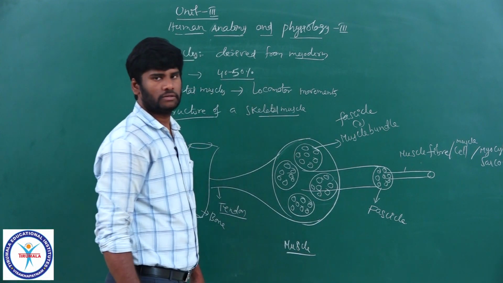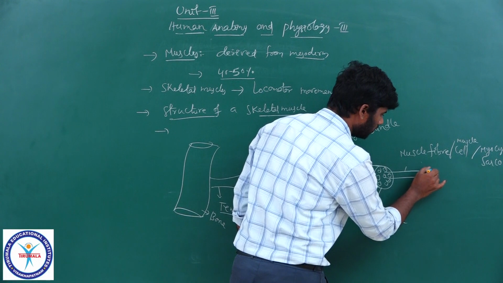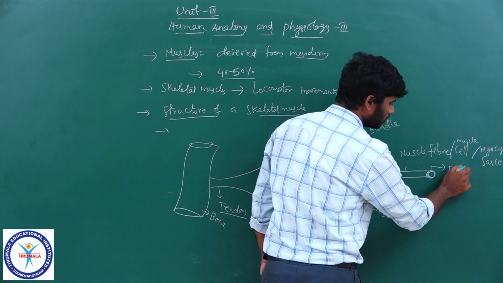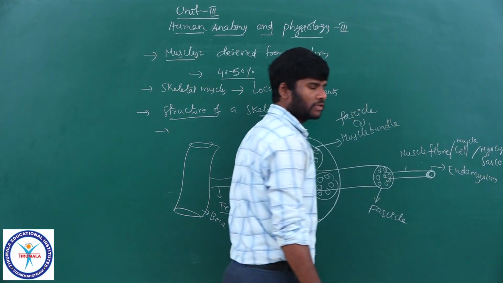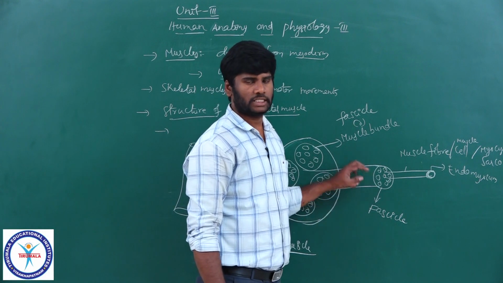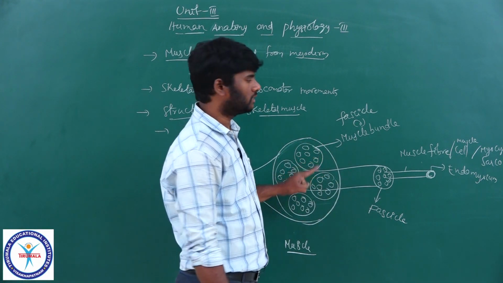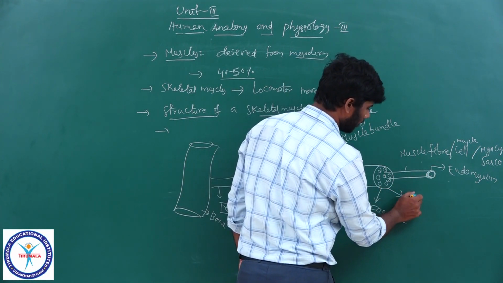Each individual muscle fiber is covered by endomysium. This is not a new description. We have studied the structure of the skeletal muscle in first intermediate. Remember, recall it. Endomysium, and a fascicle is covered by perimysium.